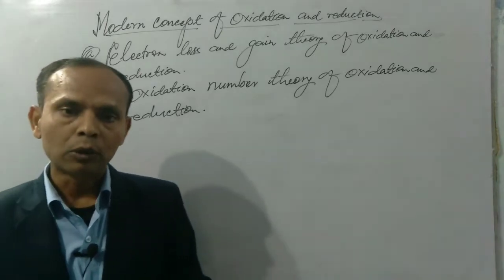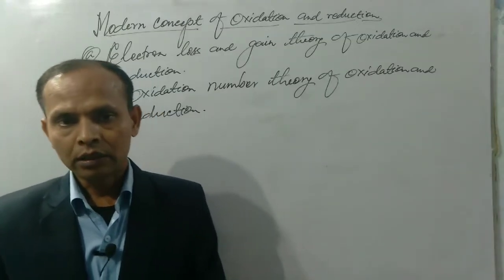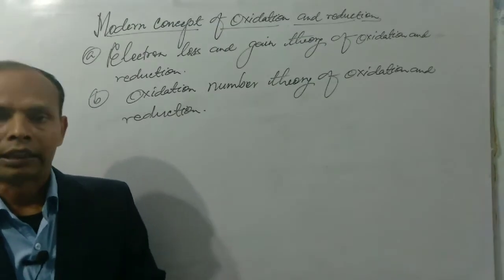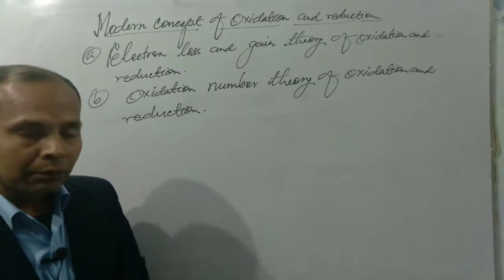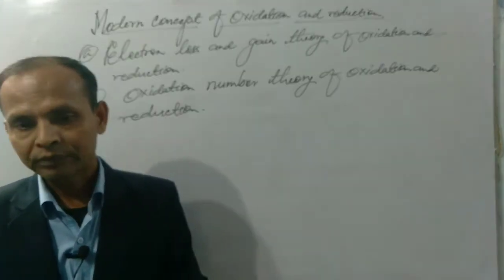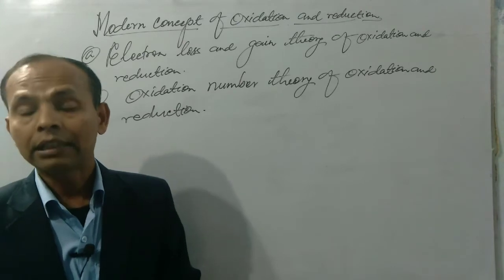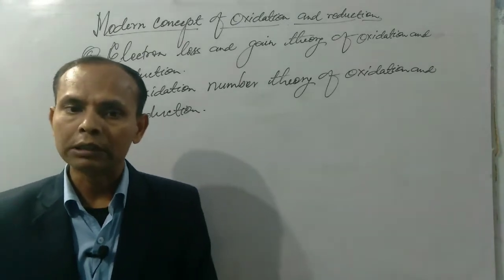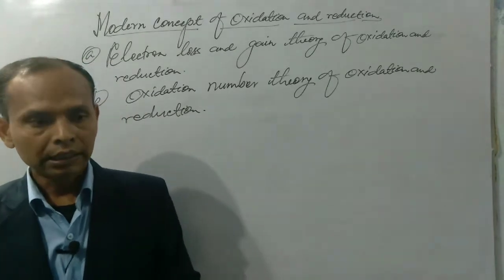In case of an oxidation reaction, the chemical species involved will be the reducing agent, because the chemical reaction in which any active element loses its electron is called oxidation, and the chemical species that loses electron is called reducing agent or reductant.